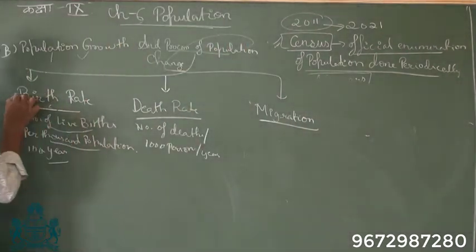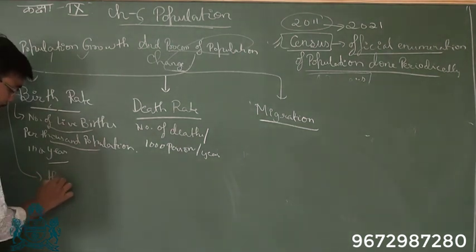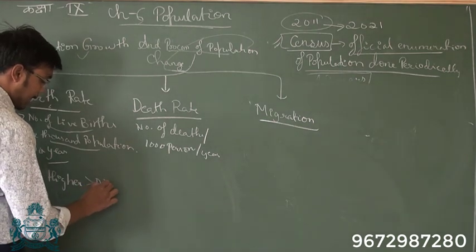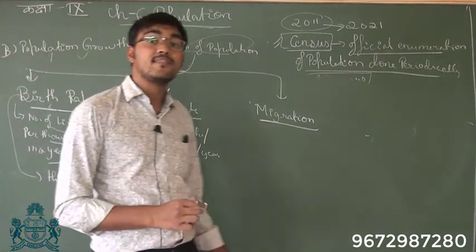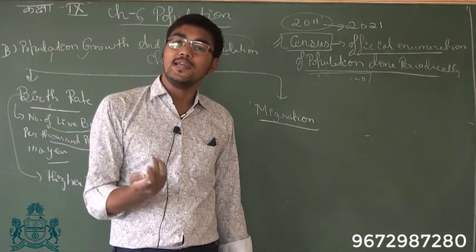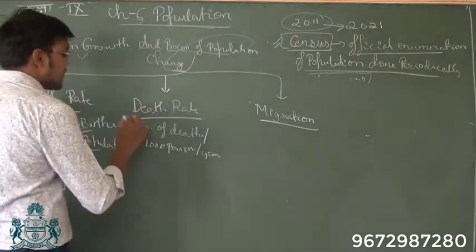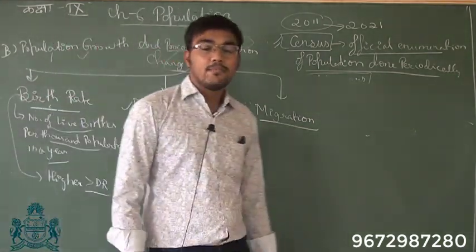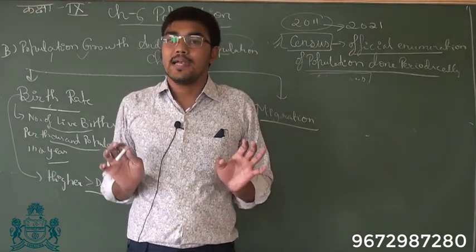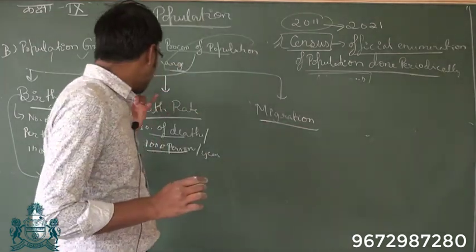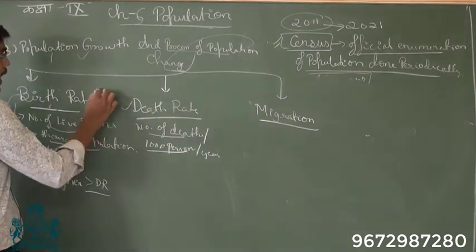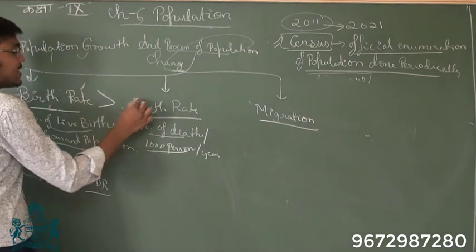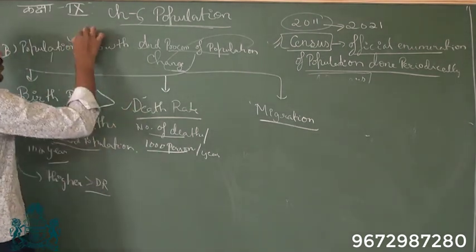Now this birth rate is usually higher than death rate. But there are some countries where birth rate is falling. Okay, then comes death rate. Death rate is number of deaths per thousand persons in a particular year. It means that in a particular year, how many people died. Okay, now usually the birth rate is higher than death rate. So if birth rate is higher than death rate, then definitely population growth will be there.